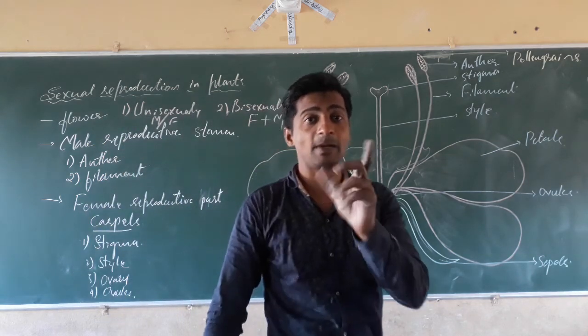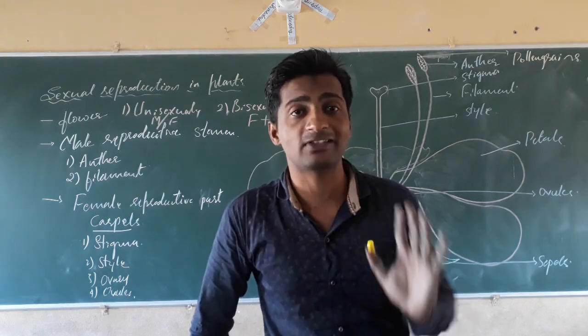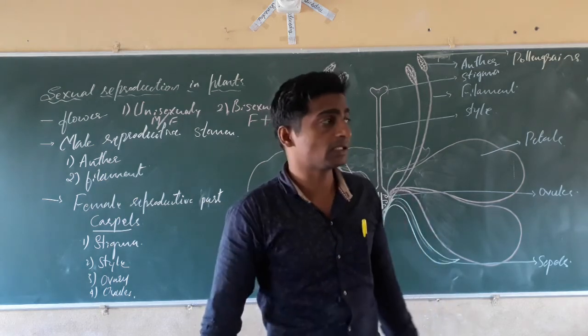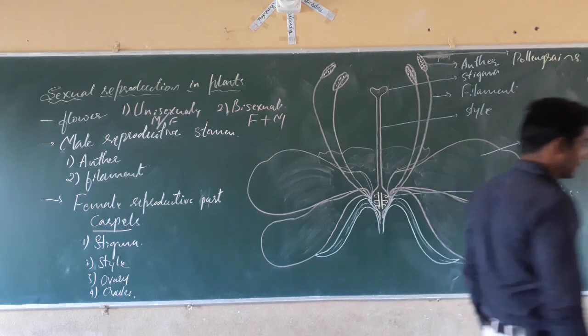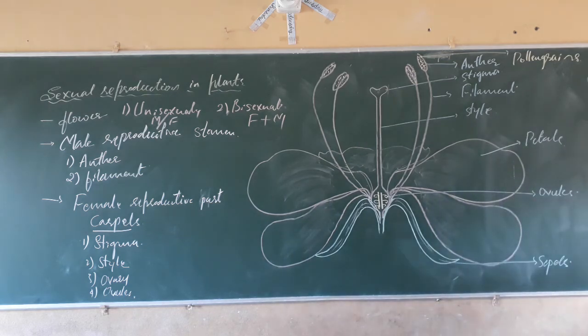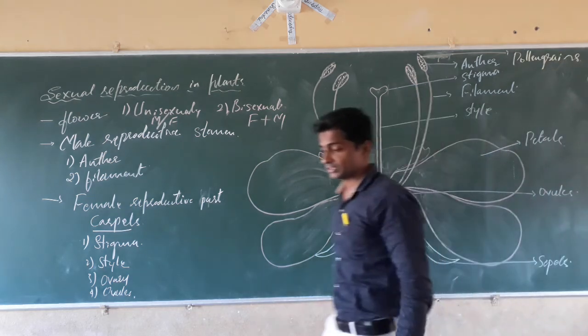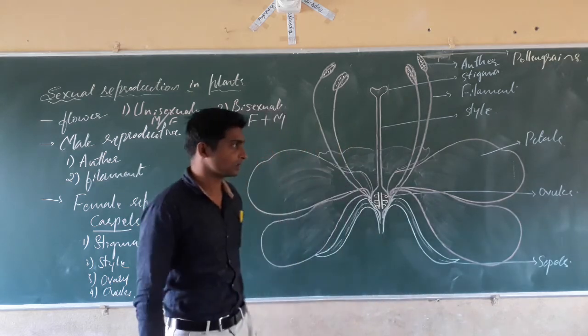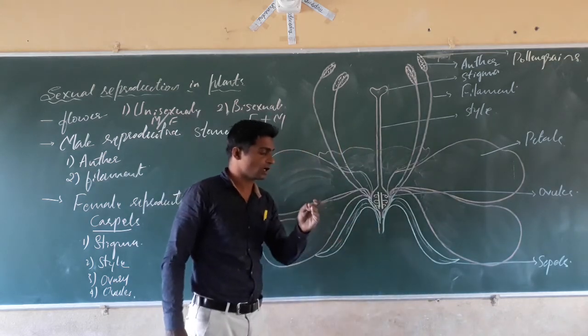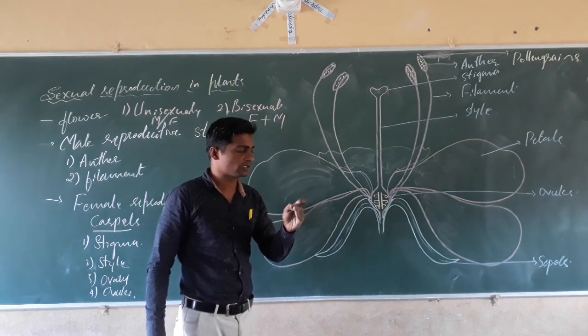The flowers of the papaya contain only one sex, either male or female. Papaya and cucumber are unisexual flowers. Hibiscus is a bisexual flower. We have drawn the structure of the hibiscus flower, which contains both sexes.